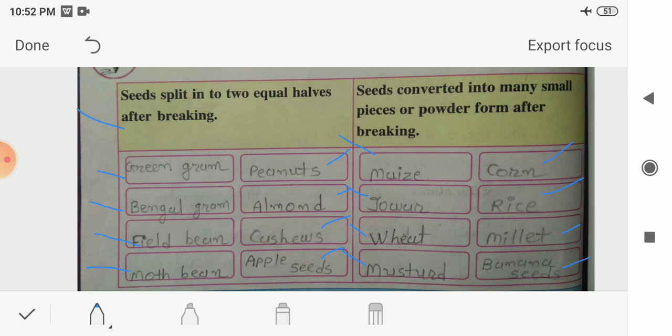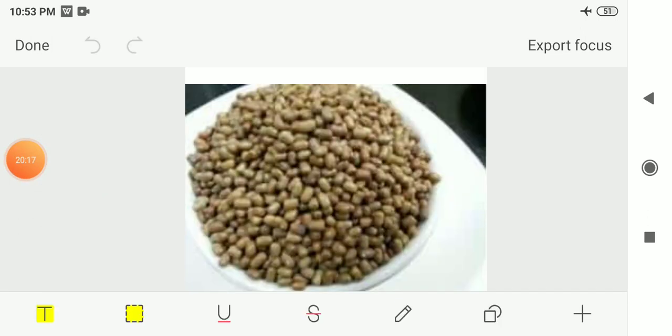Now let us see what the moth bean looks like. This is the picture of a moth bean. It is an example of a dicot seed. When you break this kind of seed, you will find two equal halves of it. It looks like pigeon peas but is different in color. So it is known as the moth bean.